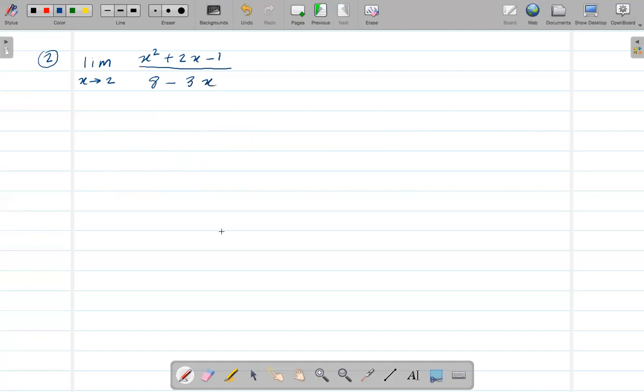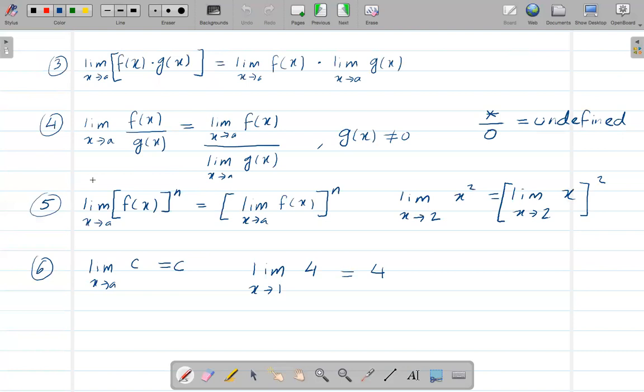All right, so here, when you're working with a division or with a fraction, I said one property is here. When you're working with a fraction, you have to make sure that the limit of the denominator is not 0.